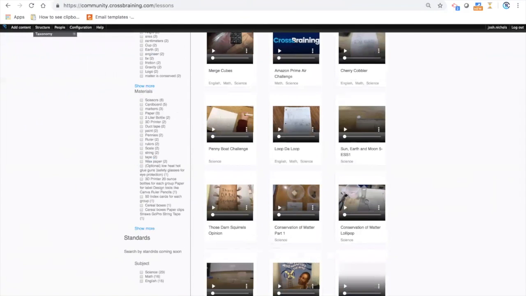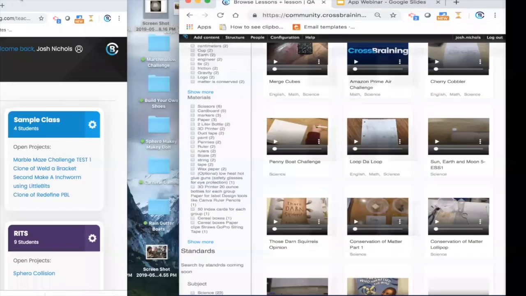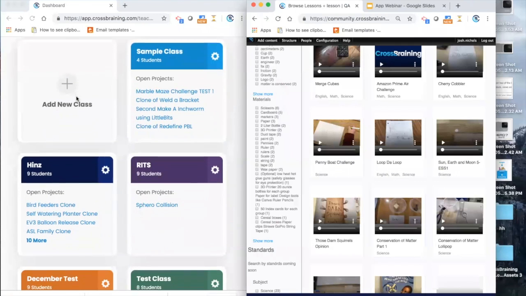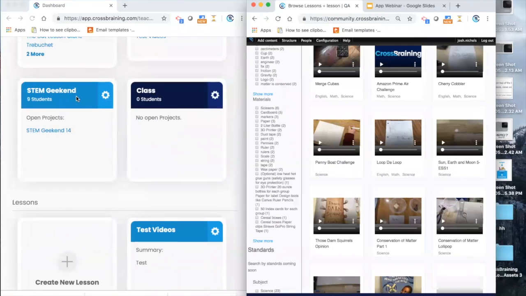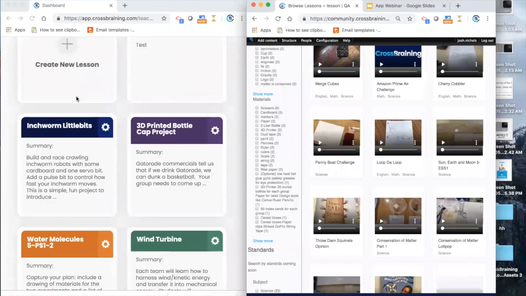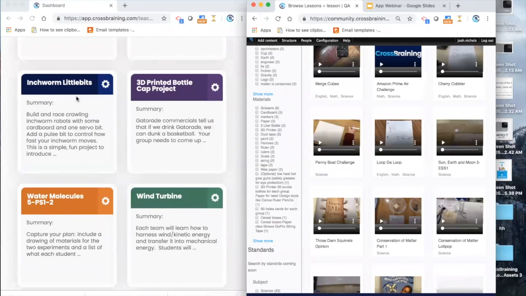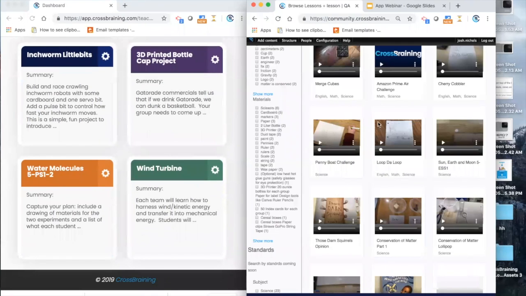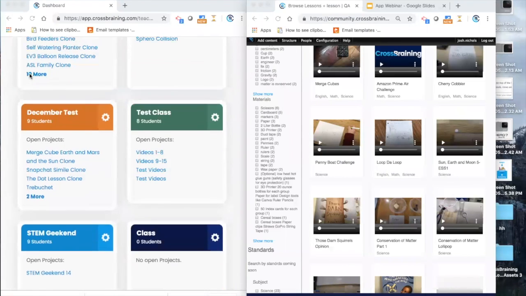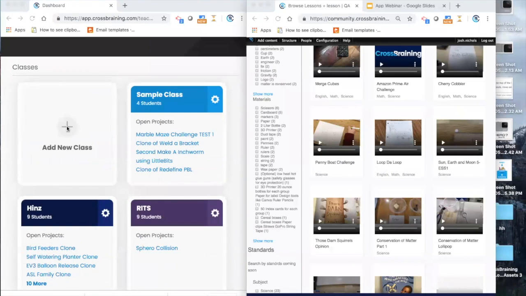What I'm going to show you now is, if you look on my left, you can see the app. Did you want me to go over the app a little bit before I show you how to take lessons from here and drop them into the app? Okay, so in the app, on the application side, you want to start by adding a class.